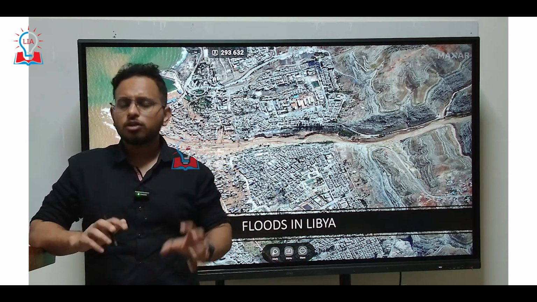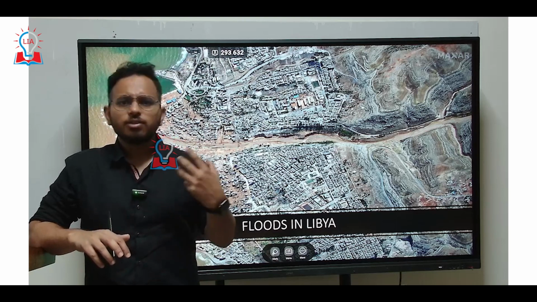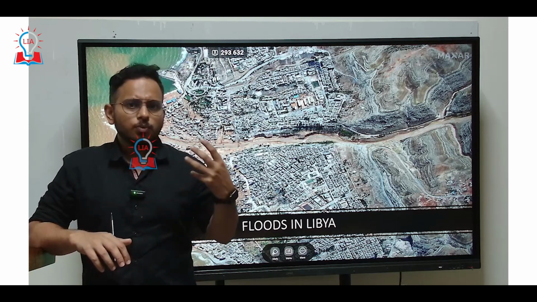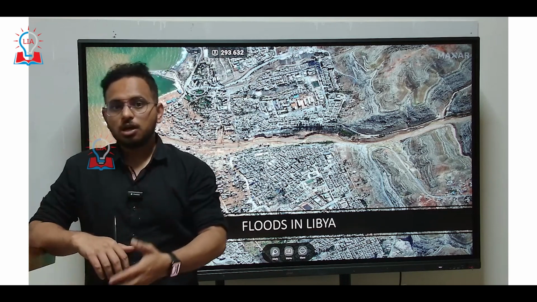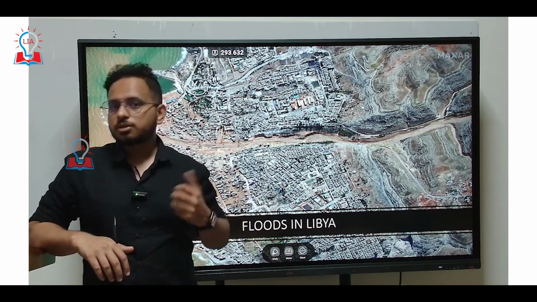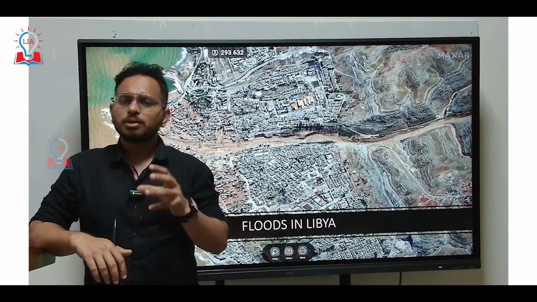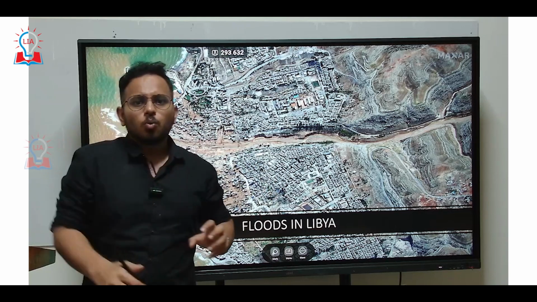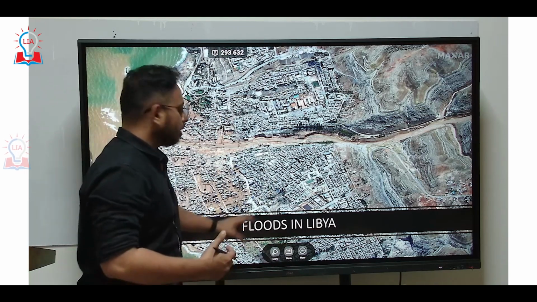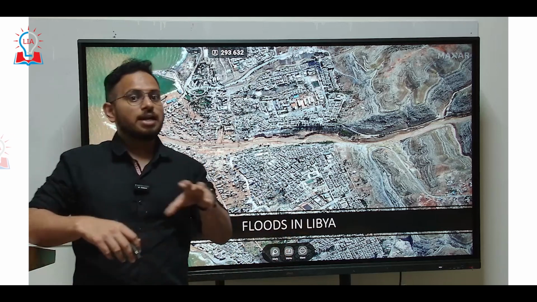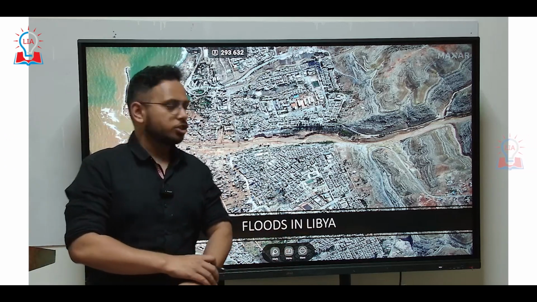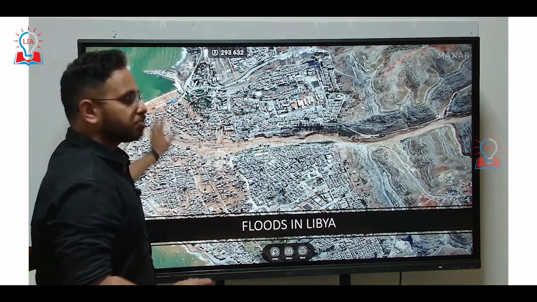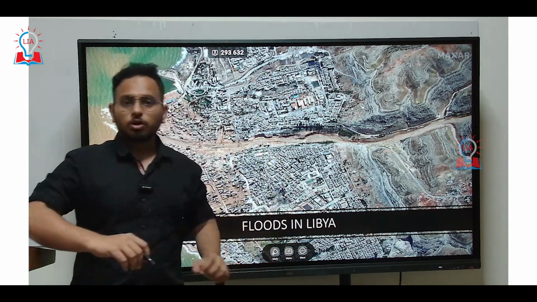Tropical rainfall and tropical cyclones are common in the entire world. Even the western coast of India, and most of the time the eastern coast of India, will experience this type of tropical storm or tropical cyclone. But what is so specific about these tropical cyclones, which are called medicane, and a very important prelims pointer, is that the tropical storms which resulted in this particular flood in Libya were called medicane.